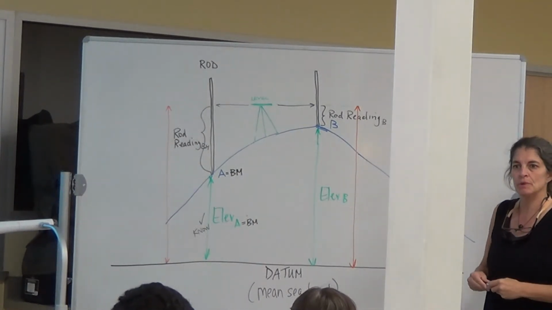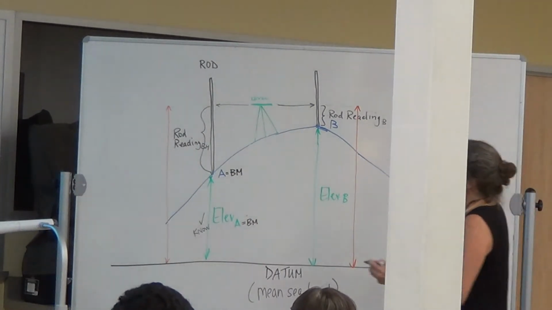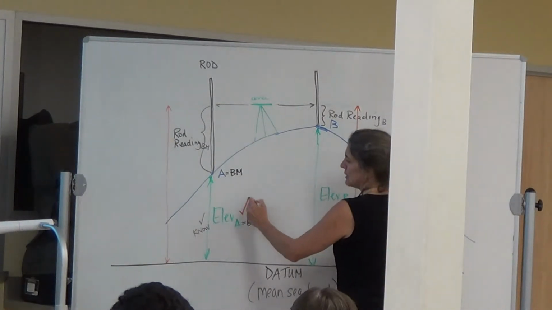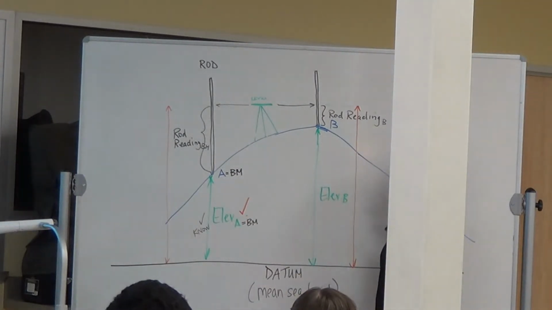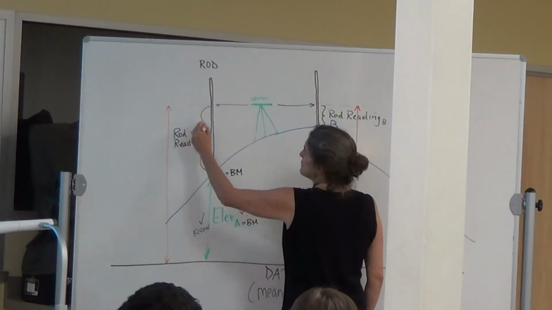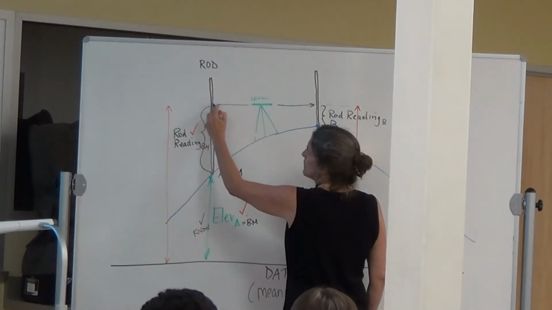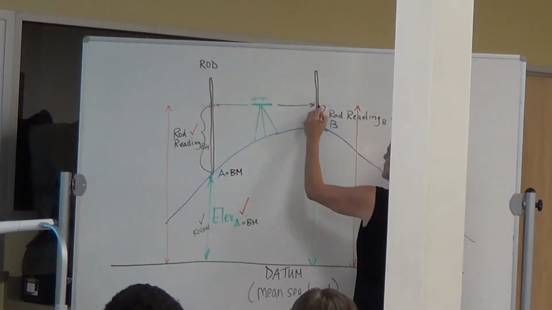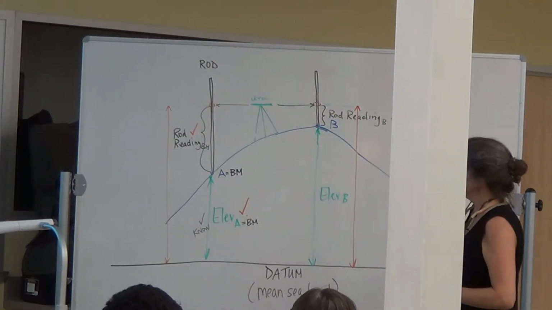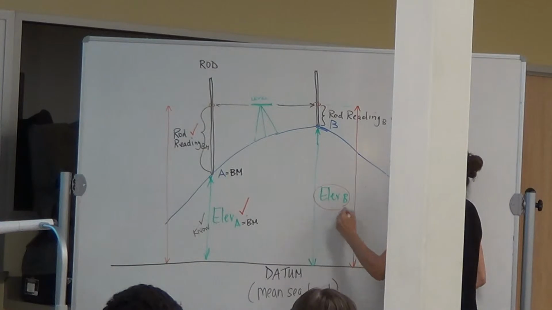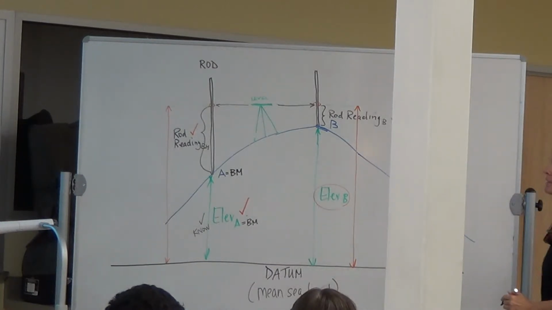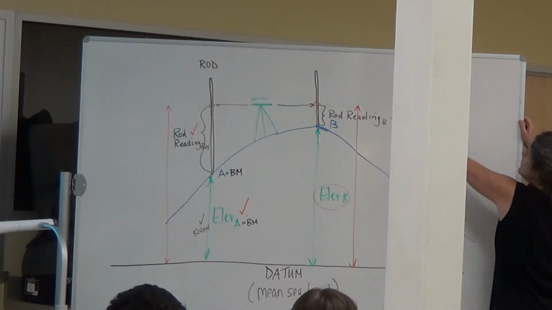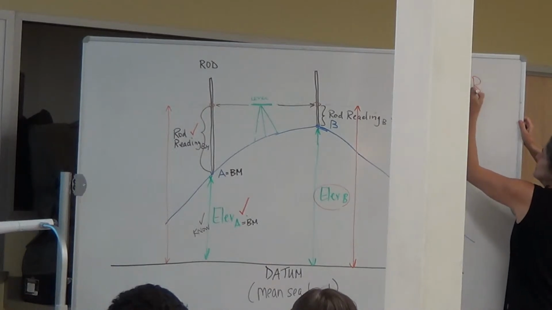Okay. Question. So if I know what the elevation is at point A, and I can measure the rod reading by looking through the level and reading the number off, and then I can get the rod reading at B by looking at the rod and measuring that, can I determine what the elevation of B is? How? What would the elevation of B be equal to?